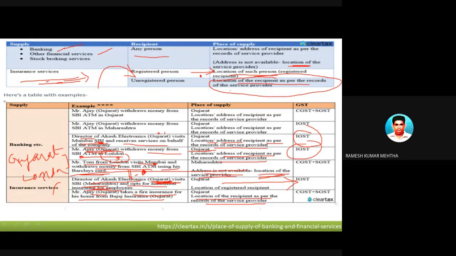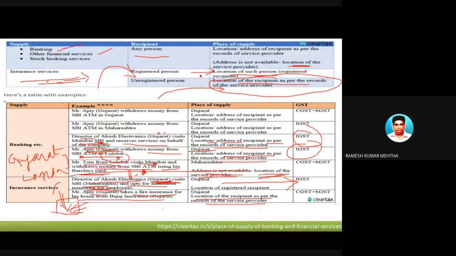So Mr. Ajay, who is from Gujarat, takes a fire insurance for his home, which is also in Gujarat, from Bajaj Insurance in Gujarat. So here, please remember, look at the answer. He is an unregistered person. Now, when he is asking to insure his house, the property is there, the property's location and address are there.